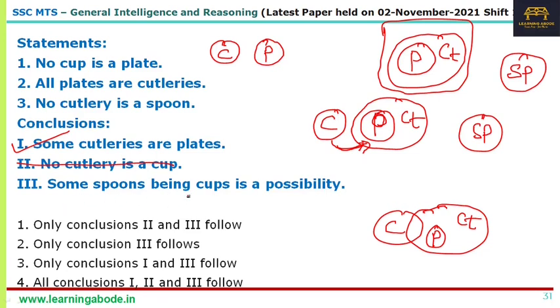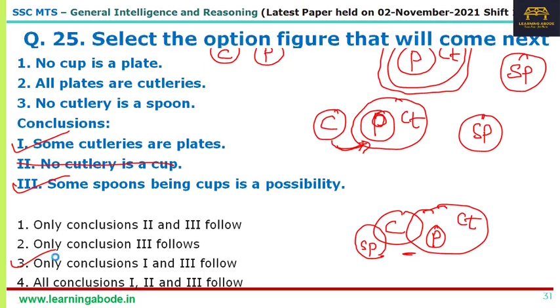The third one says some spoons being cups is a possibility. Yes, it is possible, because cutlery and spoon are not related, so I can place spoons here in this diagram. It is not always true, but it is a possibility, so conclusion 3 is possible. If it were never possible, then the third conclusion would be invalid. But some spoons being cups is a possibility, so only conclusions 1 and 3 follow for question number 24.